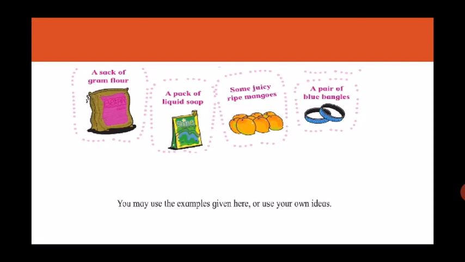So children, you can use these examples that I have given, or you can use your own ideas and make a long string song.